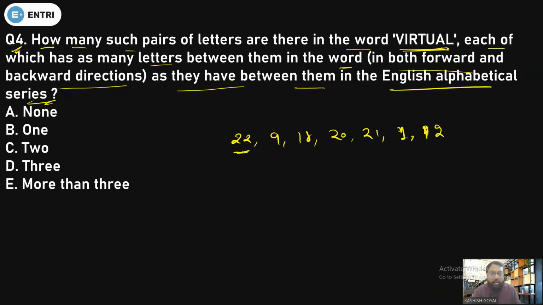I will start counting from here and just count after 22. So 23, 24, 25, 26, and that is 1. So it will be forming a pair. Most of you will not take this pair, but this will be a pair because 22, 23, 24, 25, 26, then it will be A again. So it is there. And then 2, it is not there.